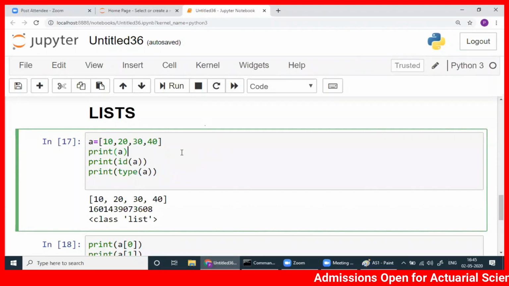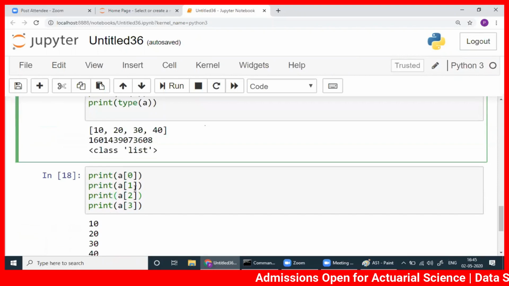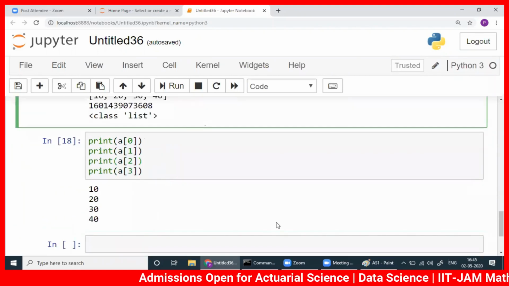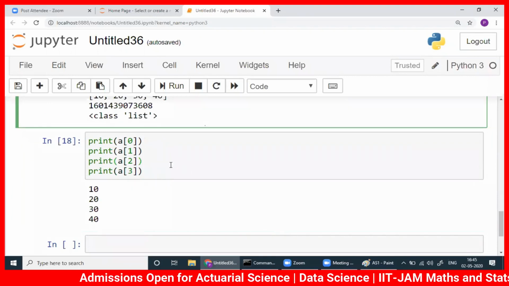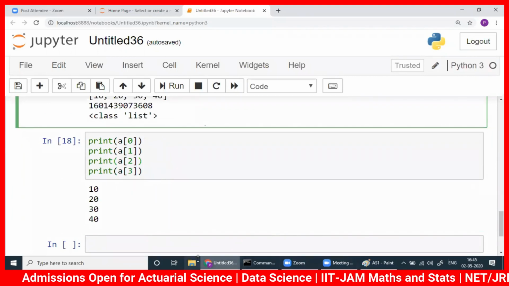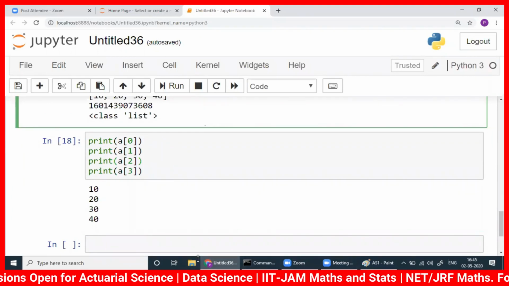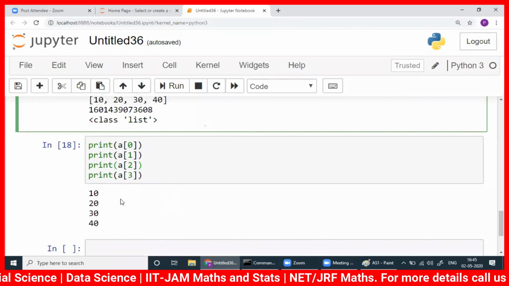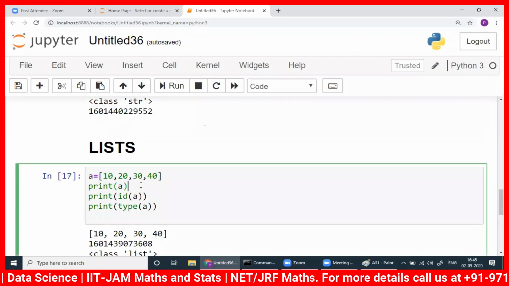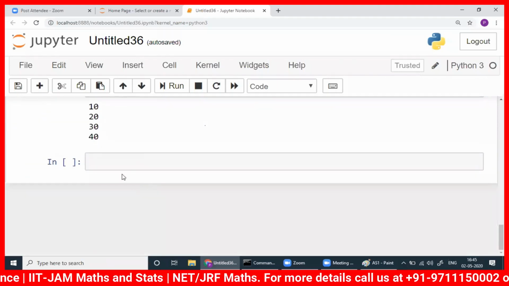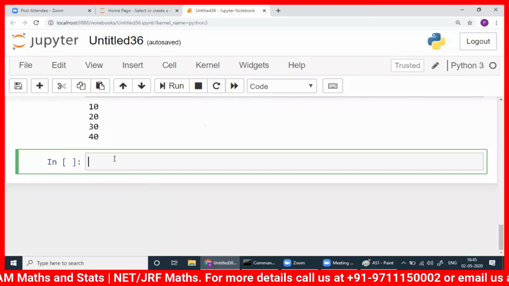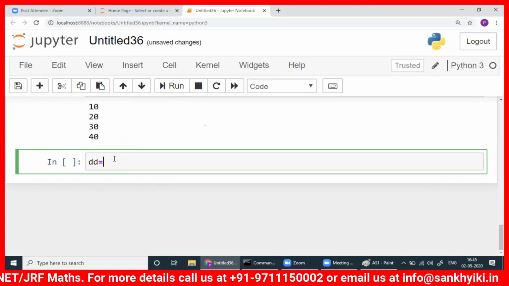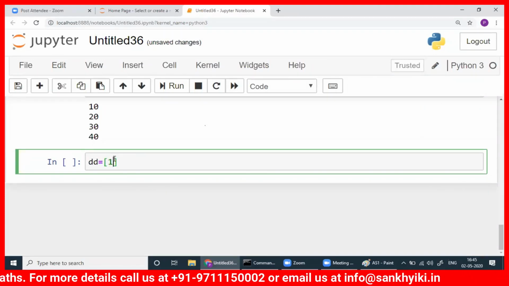Now, there is a natural question after printing all these things. Yeah, someone is asking a question maybe. Not an issue. So can you add 2 lists? Okay, let me write something like this. dd is equal to a list, 10, 20.